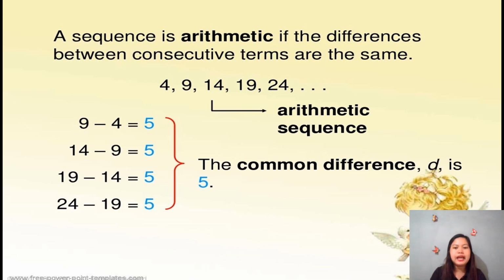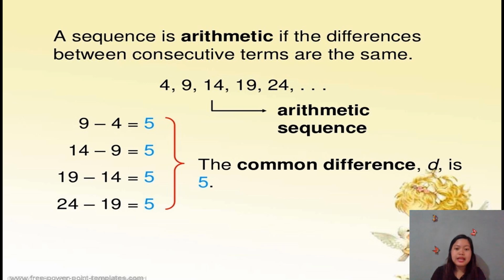Okay, so balikon sa day nato, before I forgot, that again, 4 is our first term, 9 is our second term, 14 is our third term, 19 is our fourth term, 24 is our fifth term. Now, if I were gonna ask you, what do you think is our sixth term?